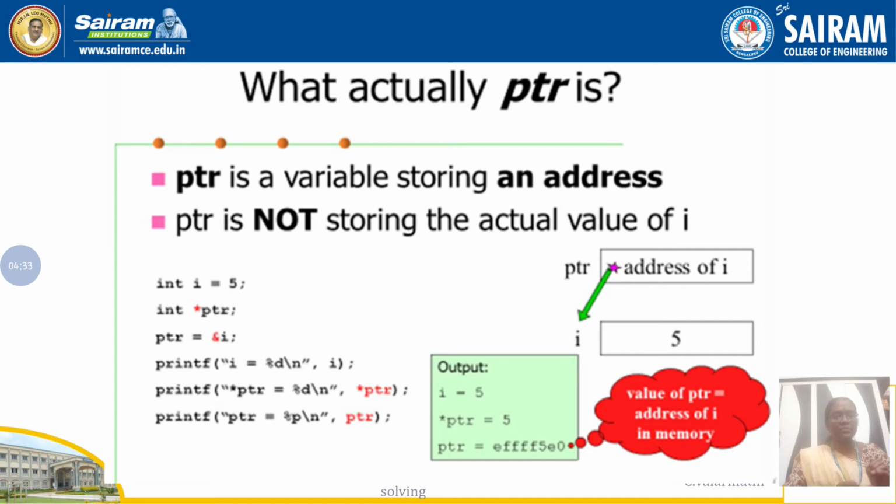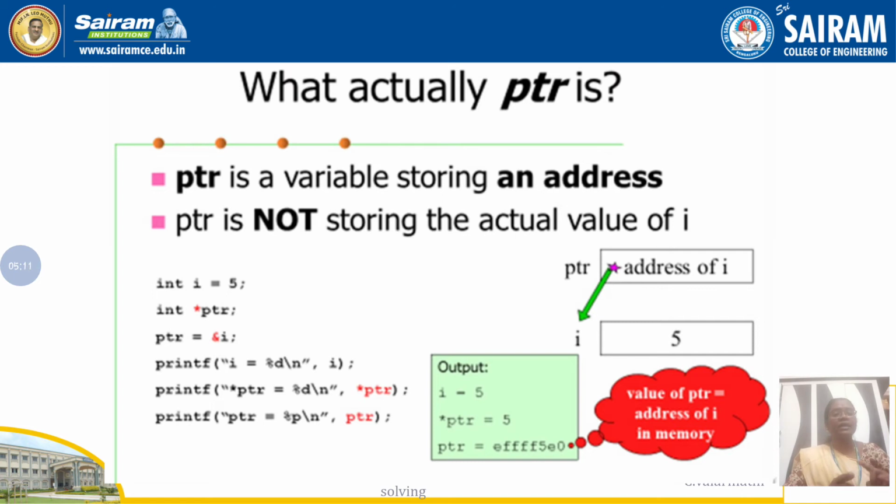Then I am referring that pointer variable to the variable i. So now the value of that pointer variable is the address of variable i. That means the pointer variable always stores the address of another variable. So what is the exact value of ptr now? It stores some main memory address. Say for example, E4F5E0 is my main memory address. That is the value of ptr.